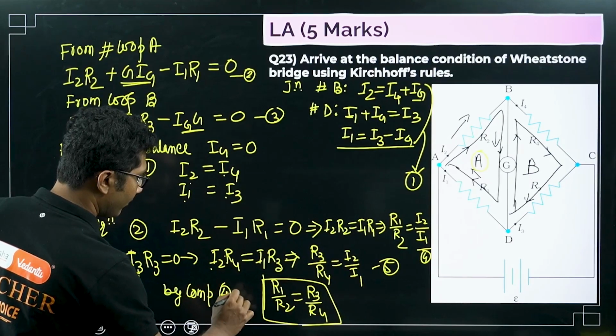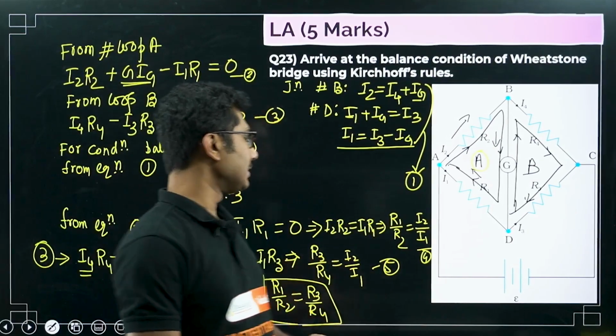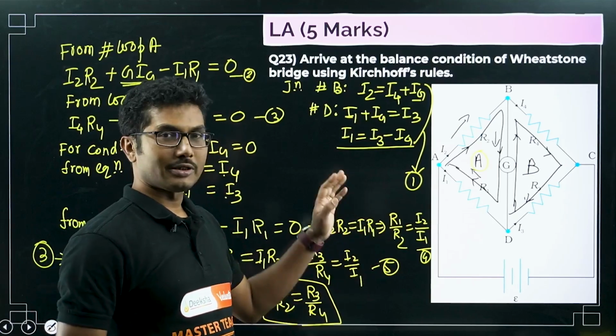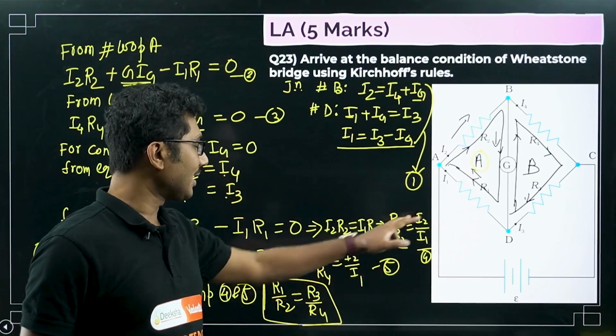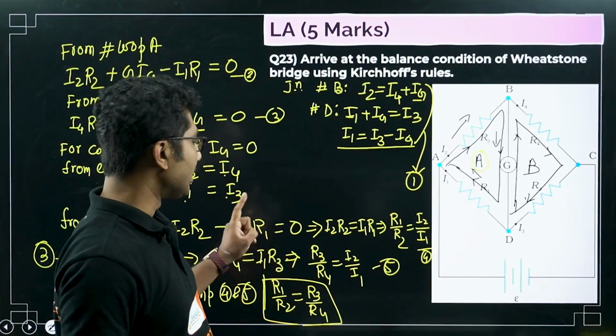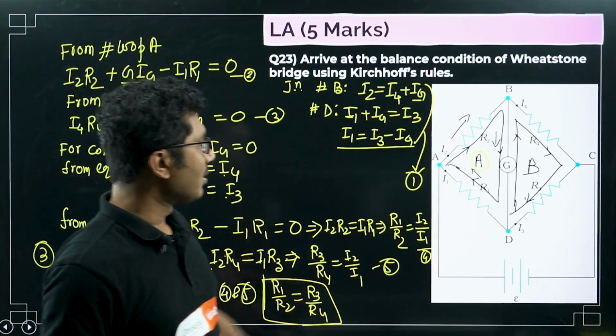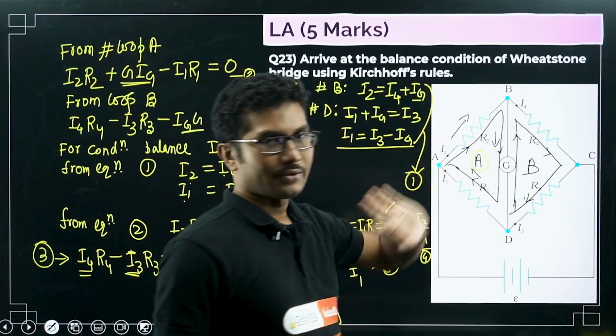If you compare both sides, both equations have on their right hand side I2 by I1. So you see R1 by R2 equals to R3 by R4.